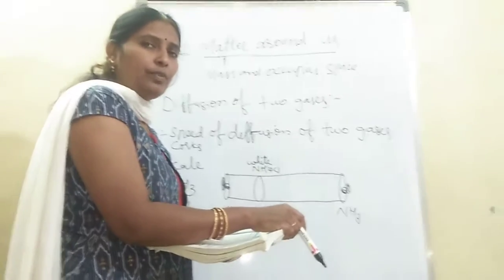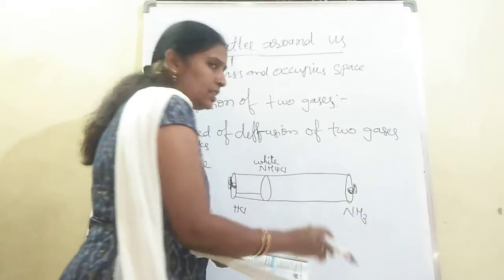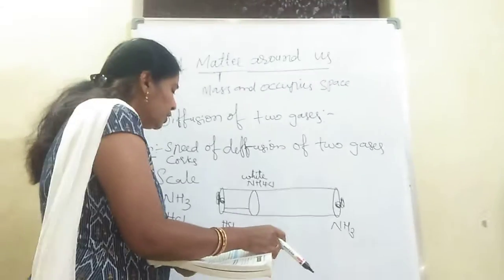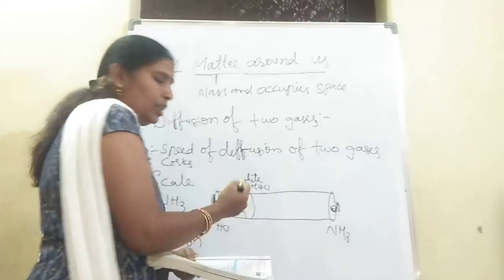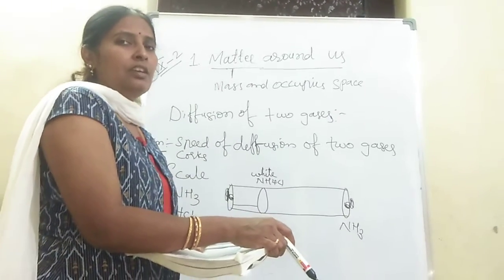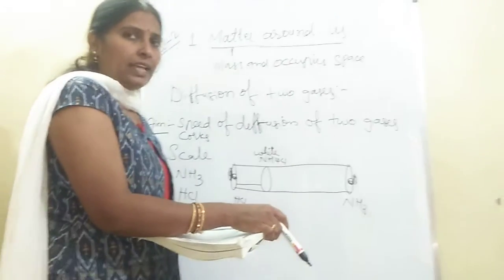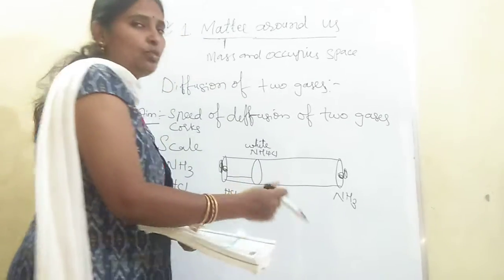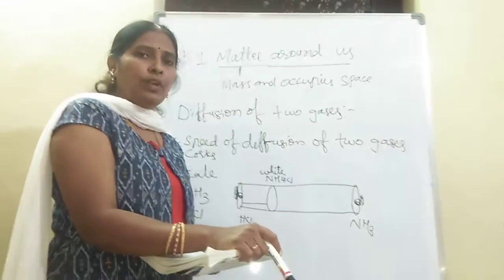How will you guess the speed of diffusion between two gases? Measure this distance with a scale and this distance with a scale. Definitely, after measuring, ammonia travelled a longer distance compared to the hydrochloric acid. The spread or movement of the ammonia is more. So from this we can say that the diffusion of ammonia is more compared to hydrochloric acid. Why? Because it travelled this much distance. Hydrochloric acid travelled only 2 or 3 centimeters. So from a simple experiment, you can find the speed of diffusion between two gases.